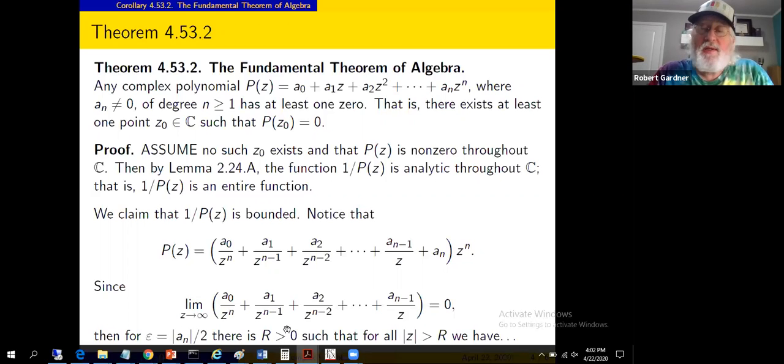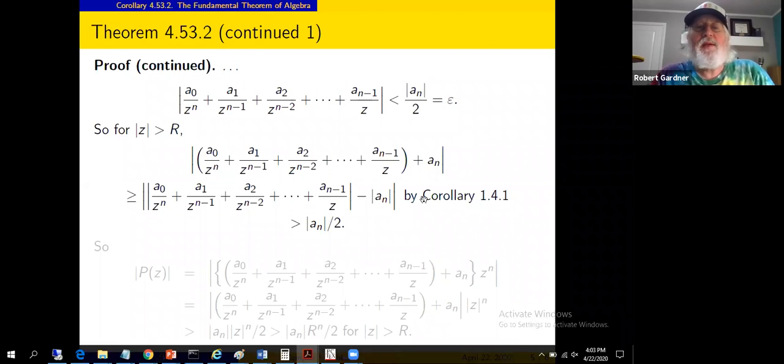Let sufficiently large be parameter r. So we take r greater than 0 such that for all mod z greater than r, we get this expression to be less than epsilon. That's the epsilon-delta definition of limit as z approaches infinity equals L in general. What we get from that then is we can make that term less than this choice of epsilon, provided mod z is greater than r.